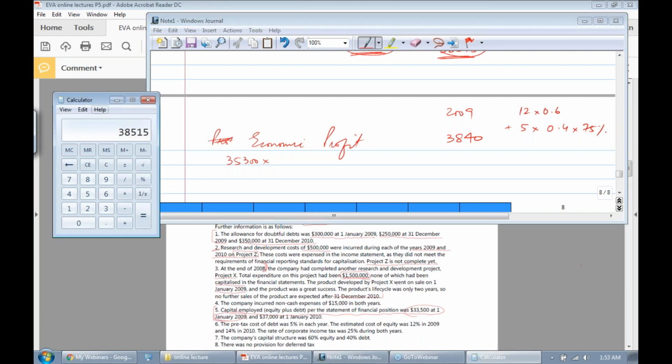So let's do this. 5 into 0.4 into 0.75 makes 1.5. 12 multiplied by 0.6 plus 1.5 makes 8.7%.